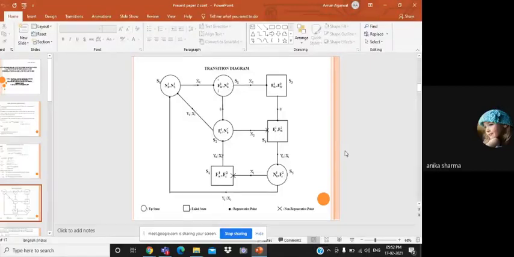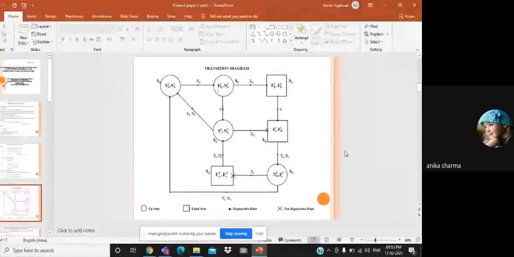Now our system is in state S1. There are two possibilities to change the state of the system from S1. The first possibility is S1 to S2, and the second possibility is S1 to S3. The first possibility is S1 to S2: if the failed unit's waiting time theta ends, the system enters state S2, where the first unit is in failure mode and under repair and the second unit is in normal mode and operative. Similarly, in this case, we will define all the states of the system.